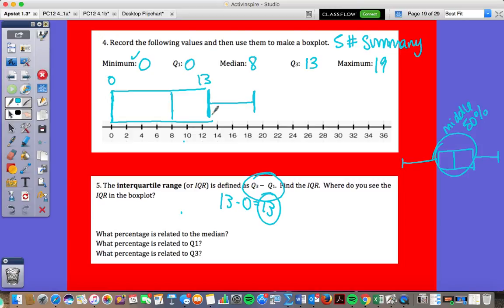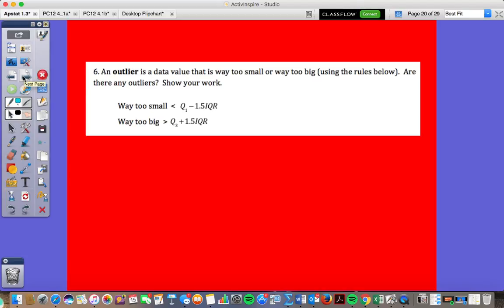All right, real quick. What percentage is related to the median? 50. What percentage is related to Q1? 25. This is a great AP question. I've seen this on a lot of tests. What percentage is related to Q3? 75, and you're good. And the IQR represents the what? Interquartile range. Which is what percent? The middle 50. Good, Emily. It's the middle 50%.